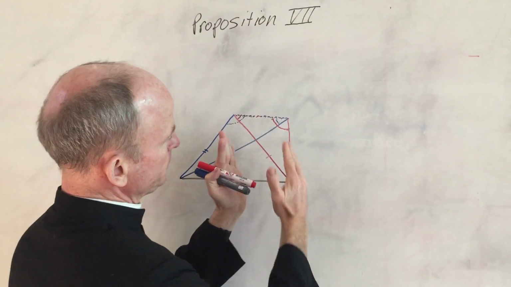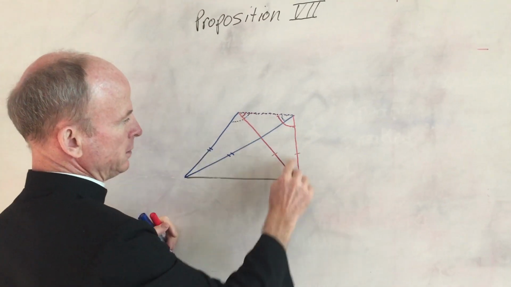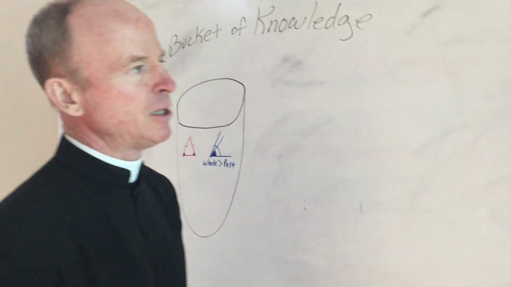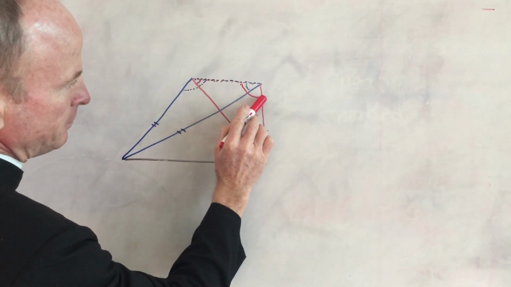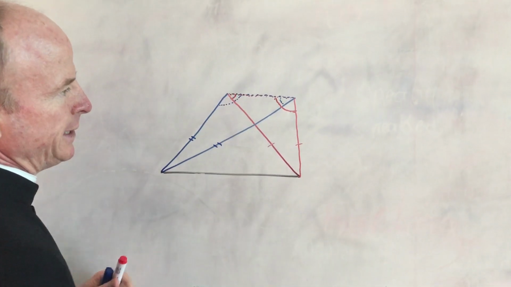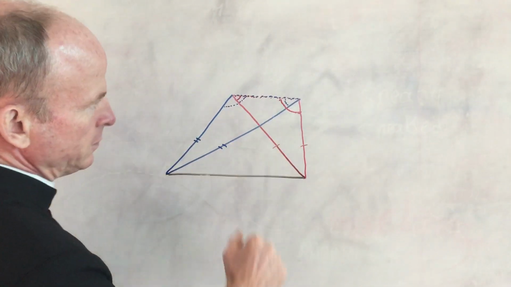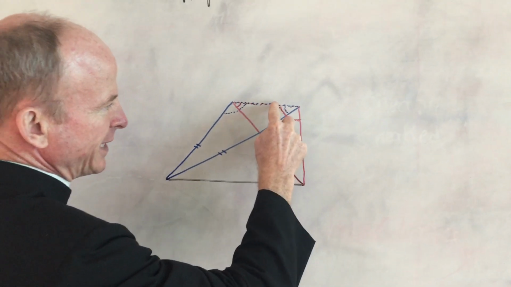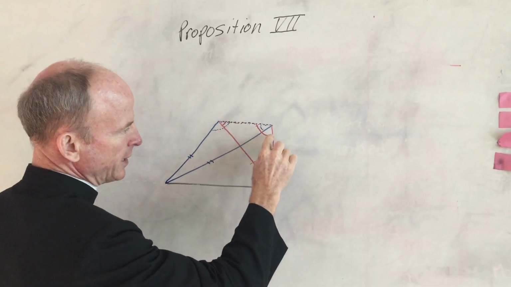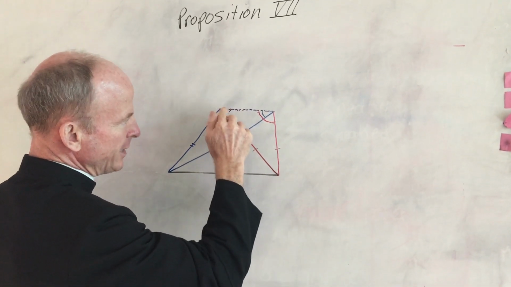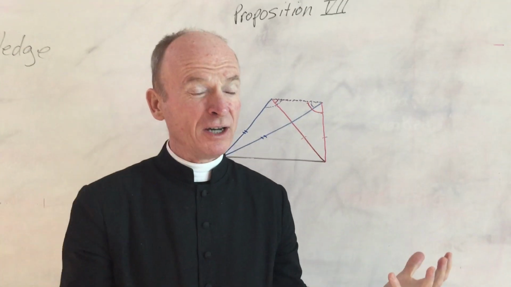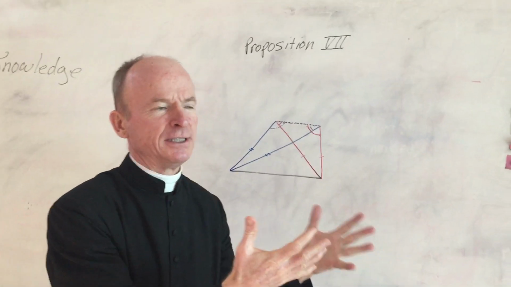But look at here now. Here we have an isosceles triangle. And we know from our bag of knowledge that in isosceles triangles, the angles at the base are equal. So this being an angle at the base, and this being the other angle at the base, this is necessarily equal to this. But from our previous thought of logic, it was necessarily the case that this is much greater than this, that is to say, unequal. So now you have a case where this is equal to this and unequal to this at the same time in the same respect. Boom. A logical absurdity.